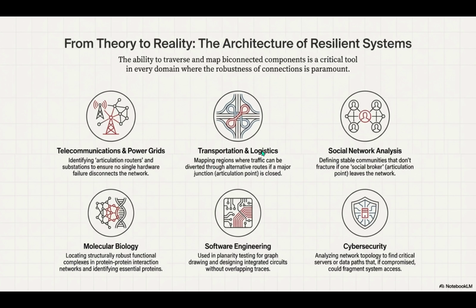We spend so much time focusing on making the robust parts of a system, the blocks, even stronger. But the brilliance of this is that it forces you to confront your explicit weaknesses, the cut nodes. So for you, the learner, think about a complex system you interact with every day. Maybe a company's internal structure, a piece of software you rely on, a local community group. If you were to apply this analysis and build that block cut tree, which single person or junction or server would that map highlight as the system's most critical point of failure? And what necessary immediate changes would that insight demand?